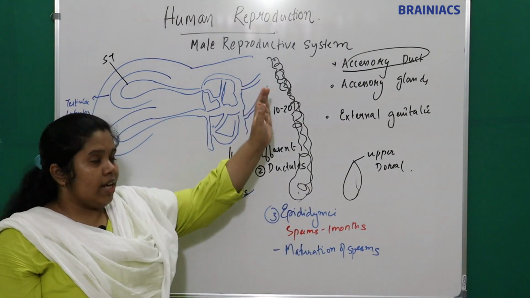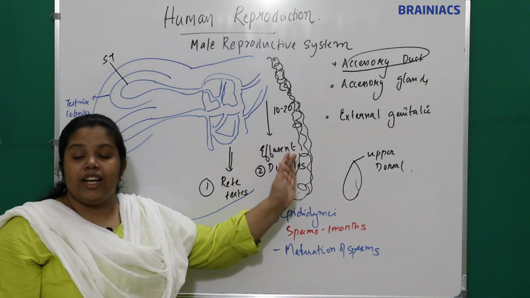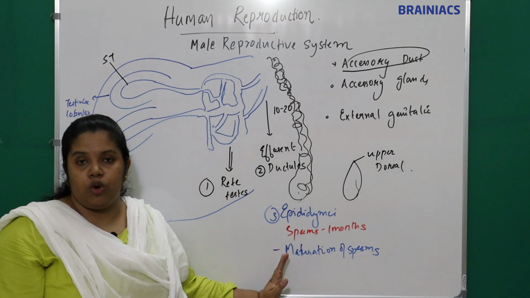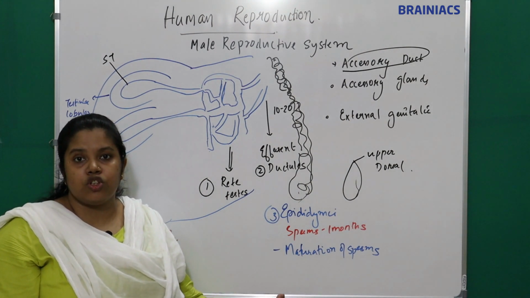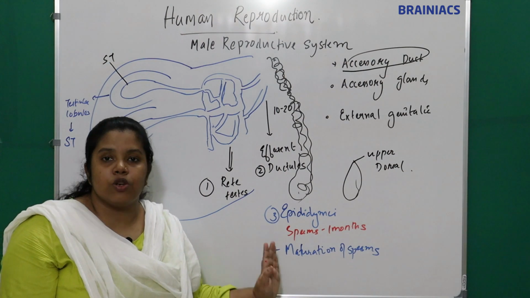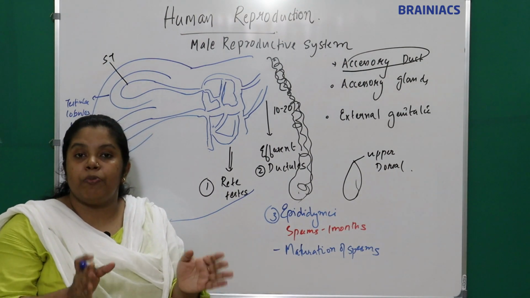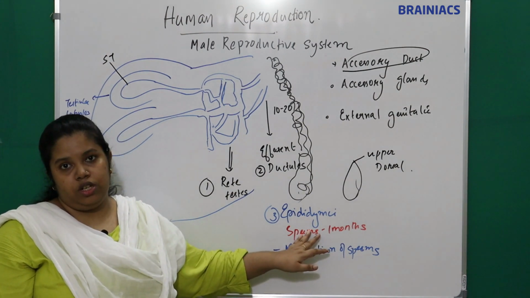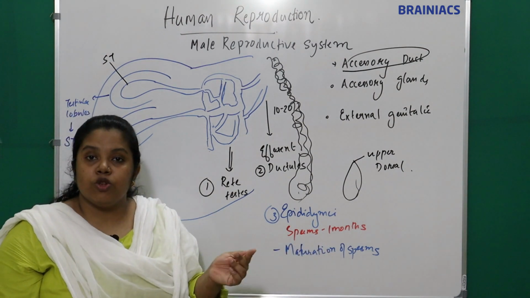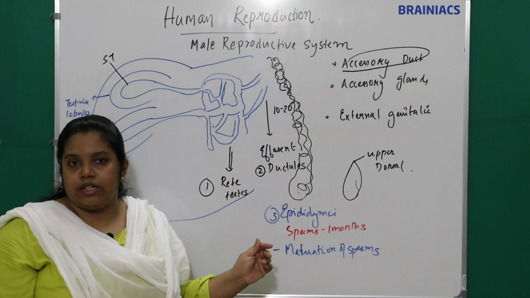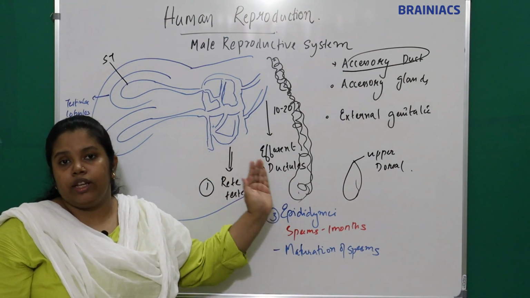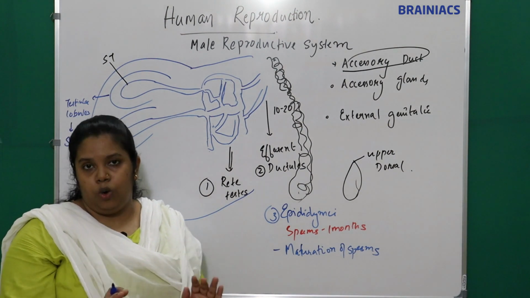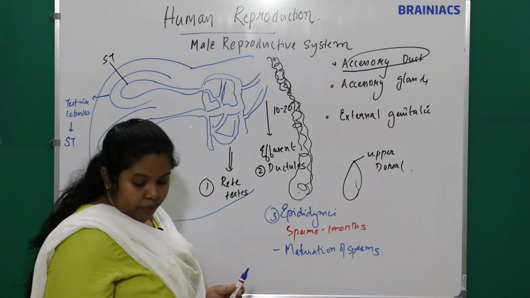So it is a highly coiled single tube, and it will store sperms for 1 month, a temporary storage. What happens in this temporary storage time? Maturation of sperms occurs. Which part is it where maturation occurs? It is the epididymis. Previous NEET question: maturation of sperms occurs at the epididymis. Understand? The sperms are stored in the epididymis for a temporary period of 1 month, and during that time maturation of the sperms occurs.